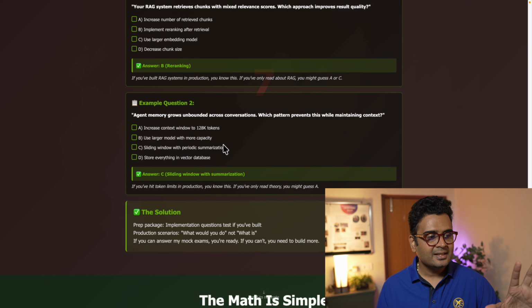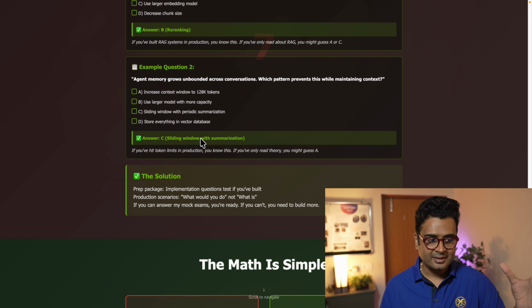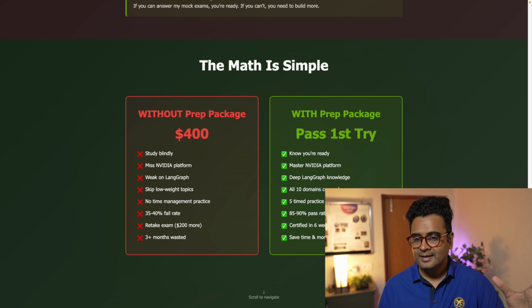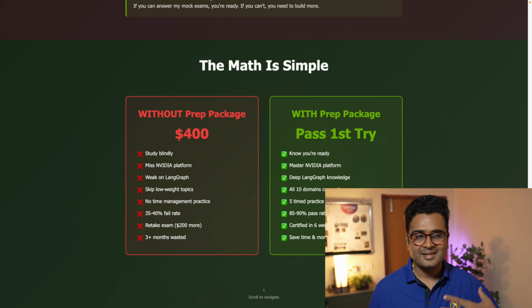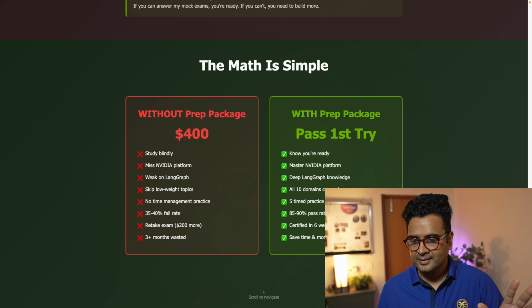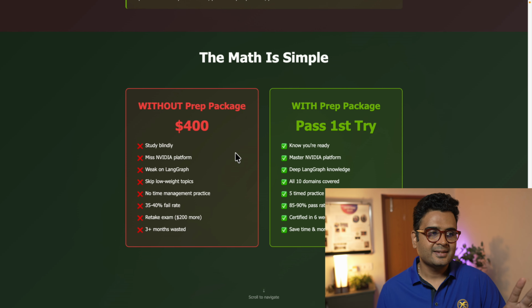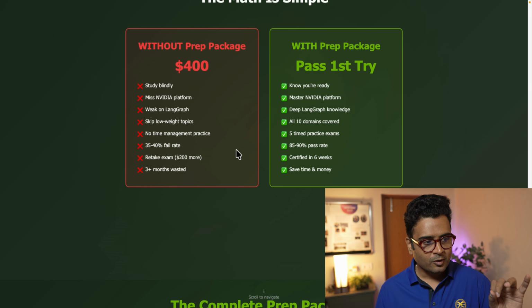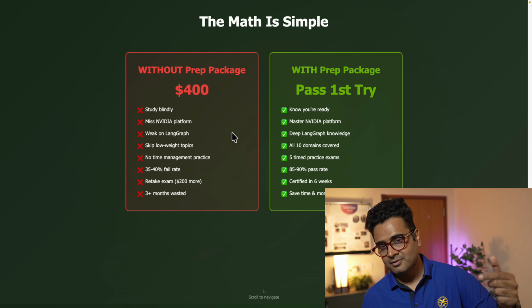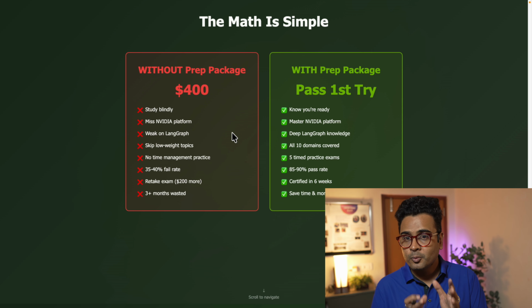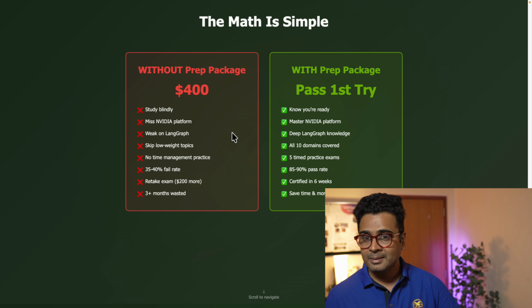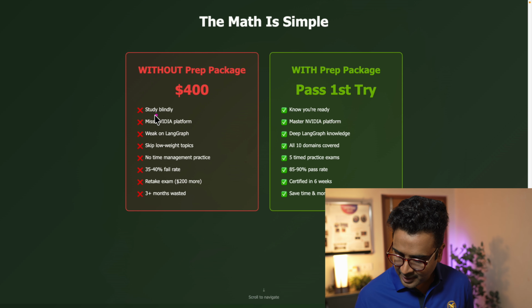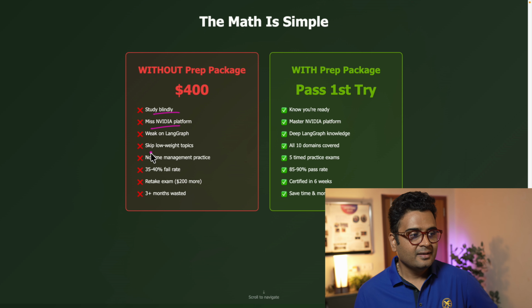Okay, so these are the 7 mistakes that you need to avoid during the preparation time. Now, why having a structured path is very important. Guys, the math is simple. As I mentioned, your individual attempt is going to have $200 on the line. Without structured guidelines, without structured preparation, you don't know whether you're ready. You will be studying in a blind manner. You miss NVIDIA topics, you skip low weightage topics, no time management. That would be a 35 to 40% error rate. And when you retake, it's $200 more, which is $400.